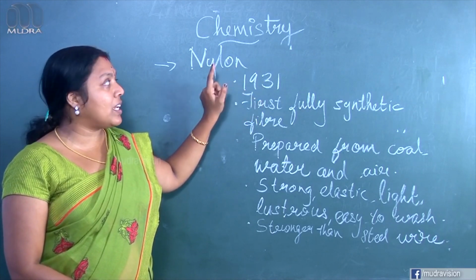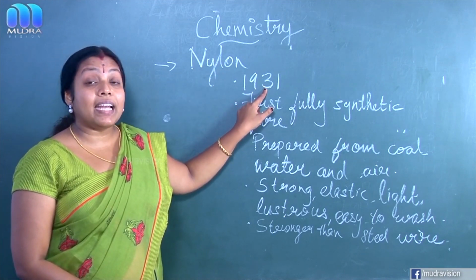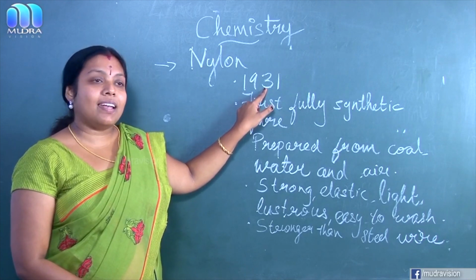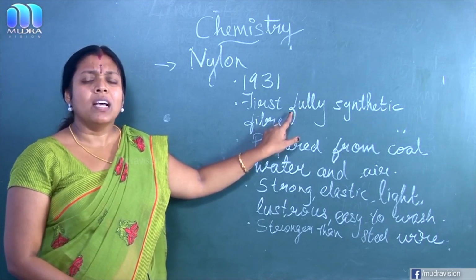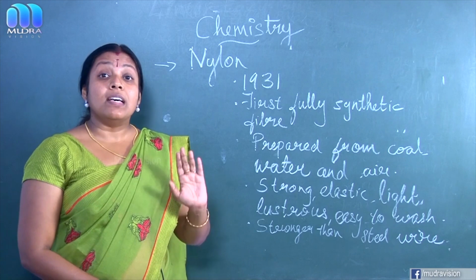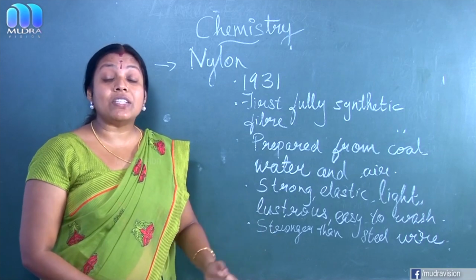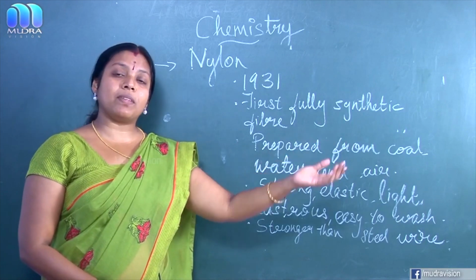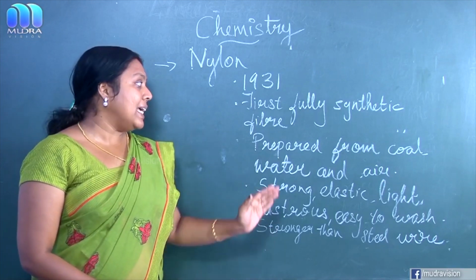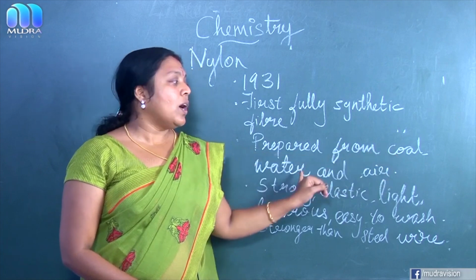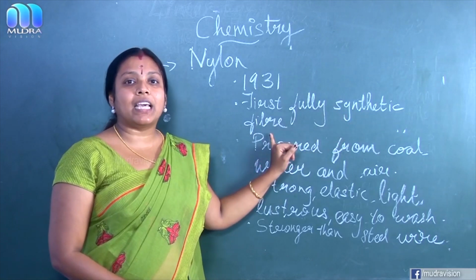Our second type of synthetic fiber is nylon, and it was discovered in the year 1931, and it was the first fully synthetic fiber. Why? Because they didn't use any type of natural raw material for making nylon. That means they didn't take any fiber from either the plant fiber or the animal fiber. They completely made it using coal, water and air. That's why it was the first fully synthetic fiber.